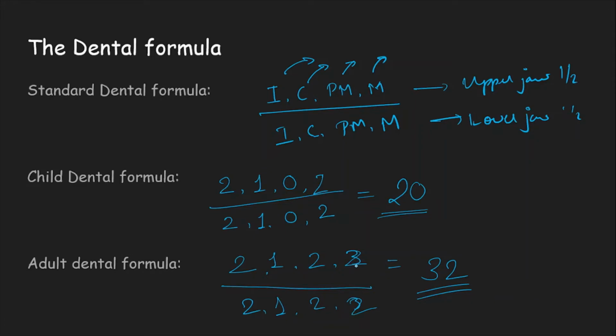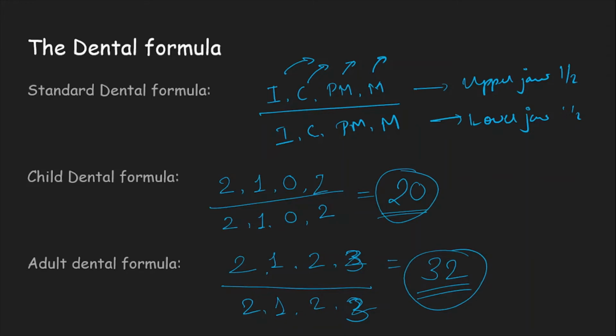So very soon, in generations to come, the dental formula is going to change, and probably the total may just come to 28. But as of now, do not modify this formula. It is 2123 only, and adults have 32 teeth, and the child has 20 teeth.